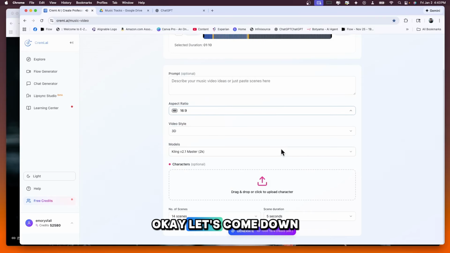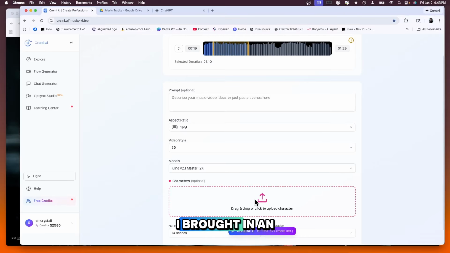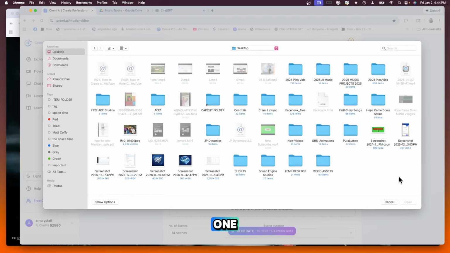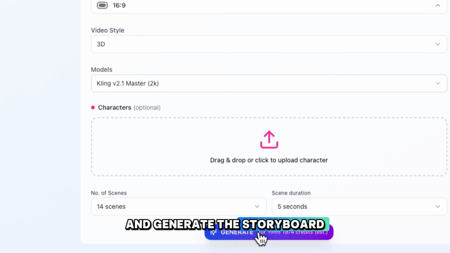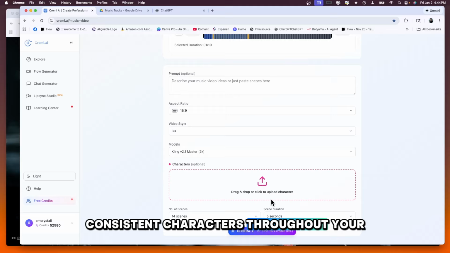Okay, let's come down here and we can drag and drop a character. This is what I did with my Christmas video. I brought in an image of myself, but I'm not going to do that with this one. Right now, we're just testing out the quality and the capabilities of each model. Okay, let's go ahead and generate the storyboard. But if you want to make a video with yourself, you would just drag a nice, clean, high-resolution image of yourself in here, and it would generate consistent characters throughout your story.